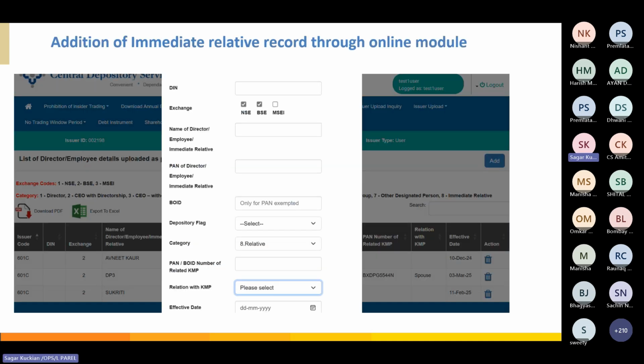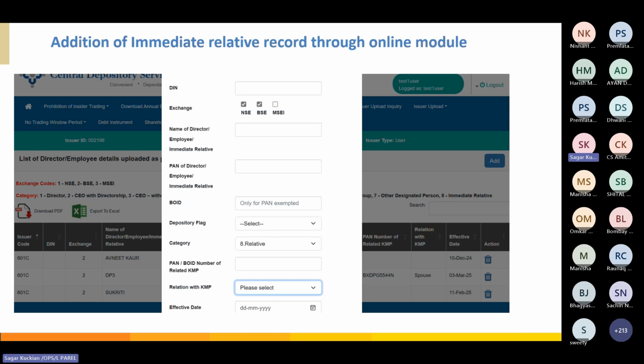You can also update the records through the detail inquiry page one by one. The Excel upload option is more convenient for bulk uploads where you have to update multiple records at once. But if you have to update one or two records, you can just directly go to the detail inquiry page. On the extreme right hand side, there is an add button. You can just click on the add button and enter the details. A pop-up will appear like this. Whatever details you have filled in the Excel sheet, the same details you have to fill over here. Here you can see, if you click on category 8, in the pop-up there's a category option.